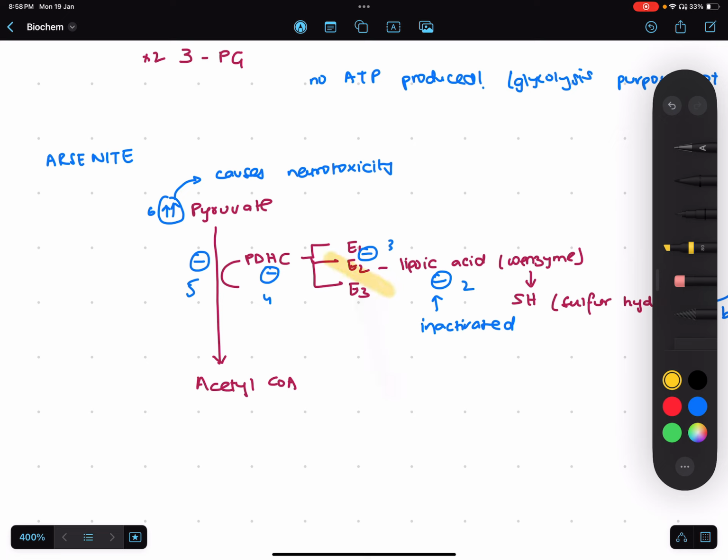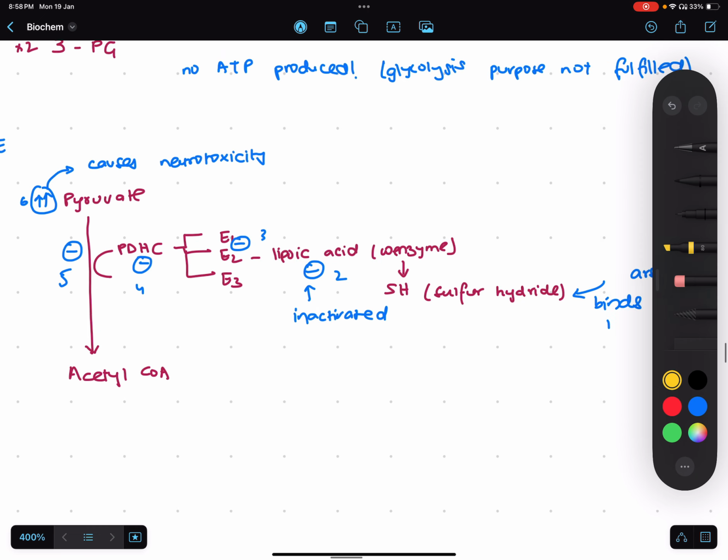Now, with the component E2, there's attached lipoic acid. This is a coenzyme. Now, with the lipoic acid is attached sulfur hydride. Now, what exactly happens is that arsenite poison binds with sulfur hydride, and this renders lipoic acid inactive. Once lipoic acid is inactivated, E2 will be inactivated simultaneously.